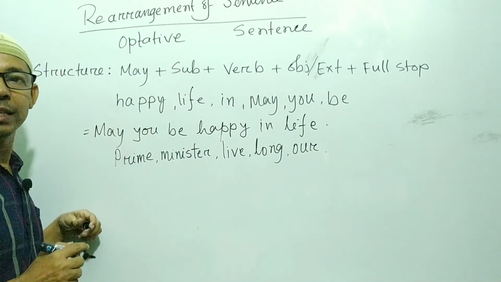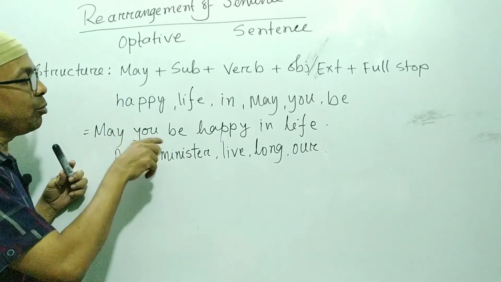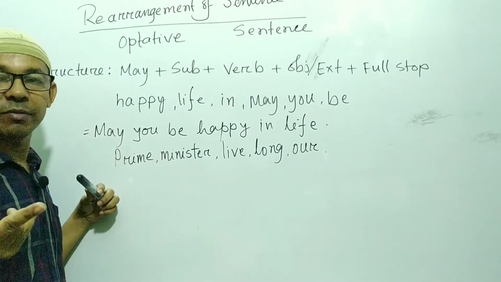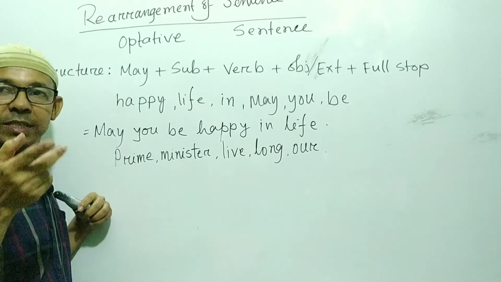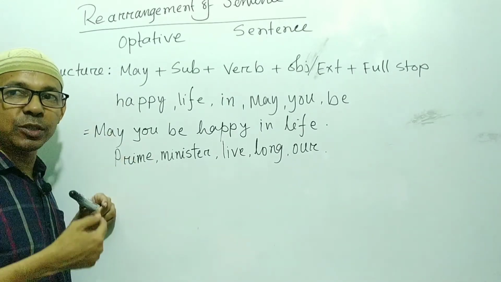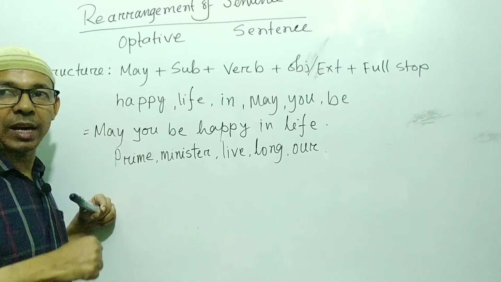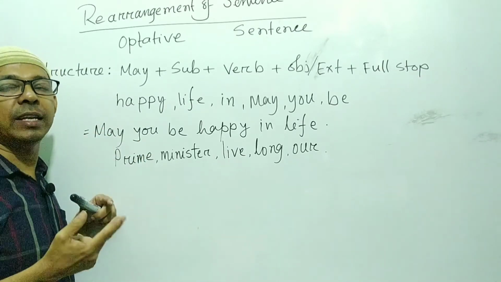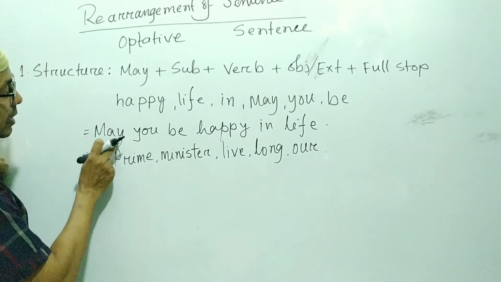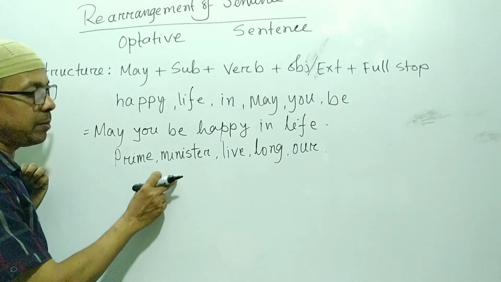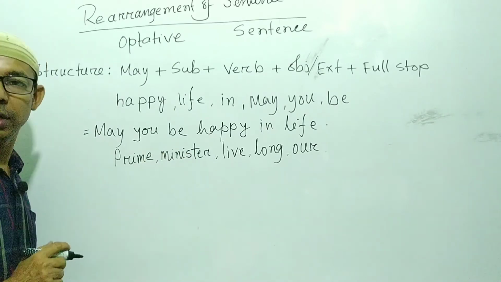This sentence you can write: you may be happy in life. My dear student, you may be happy in life is an assertive sentence, but if you write may you be happy in life, then it will be an optative sentence.